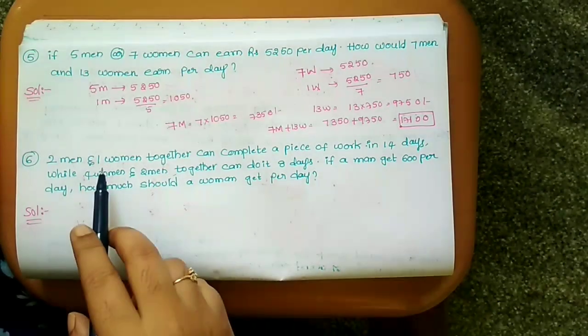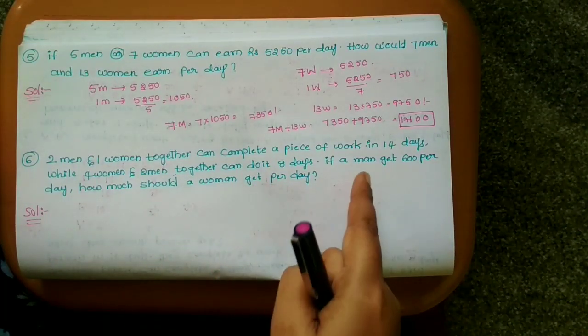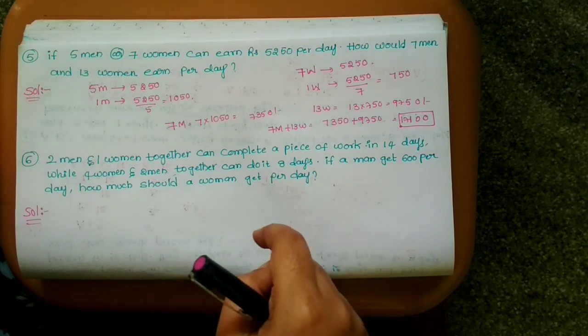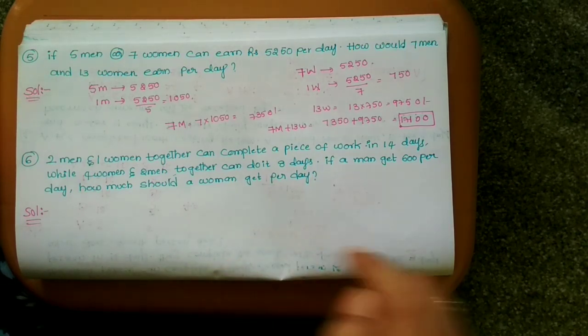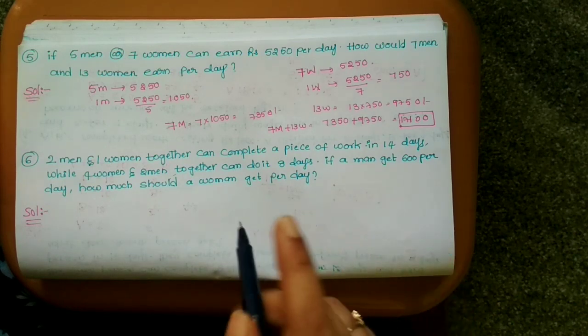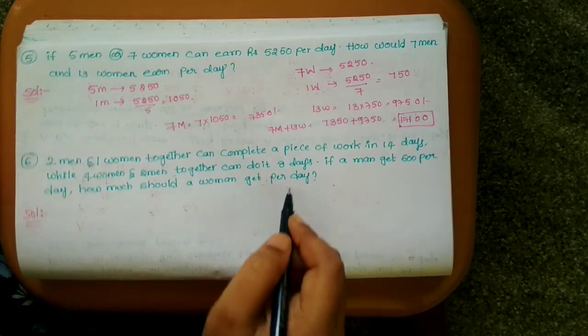What is given here: 2 men and 1 woman together do the work in 14 days, 4 women and 2 men together do it in 8 days, and 1 man gets 600 rupees per day. How much should a woman get per day? This is the question.